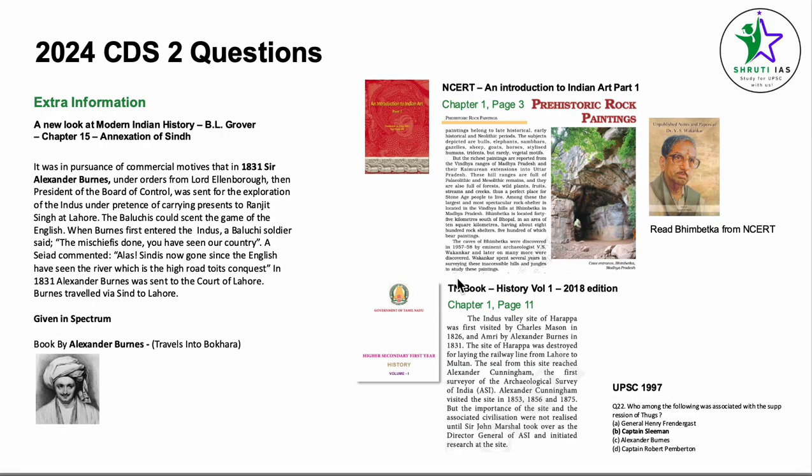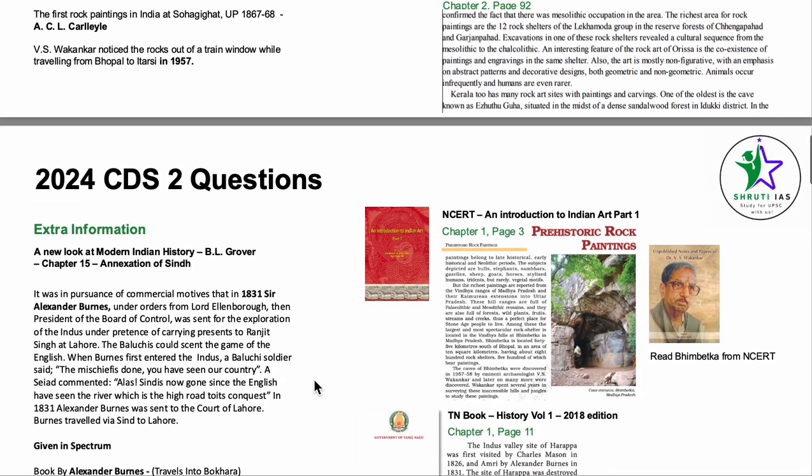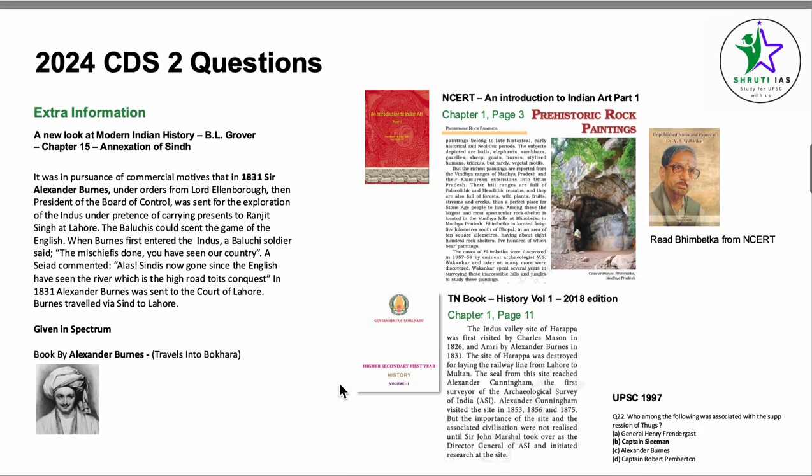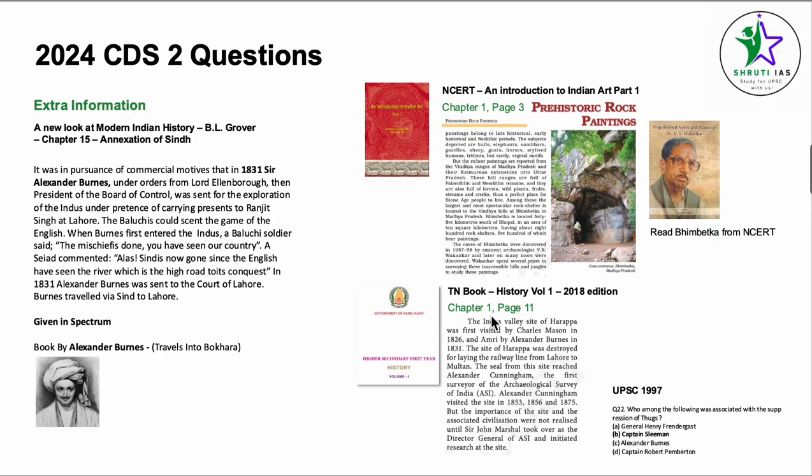Now coming to Tamil Nadu book, volume 1, 2018 edition, chapter 1, page number 11. Very clearly, okay. So one of the options had Alexander Burns written here. So let's read up a little bit about him. From this page 11 of Tamil Nadu book, the Indus Valley site of Harappa was first visited by Charles Mason in 1826 and Amri by Alexander Burns in 1831.